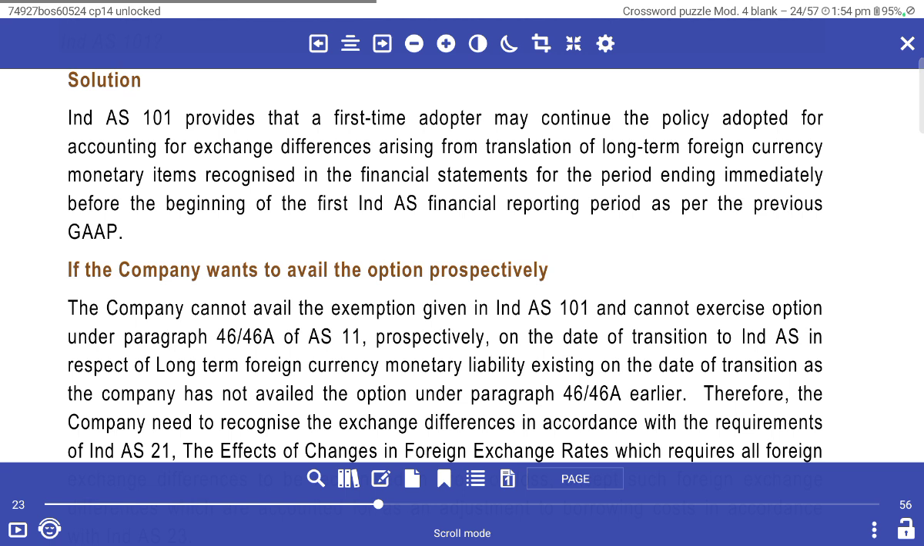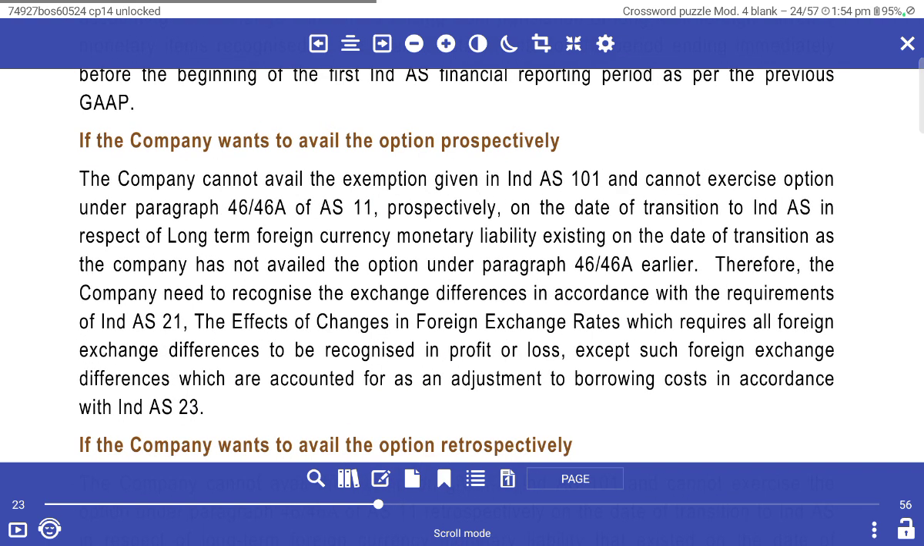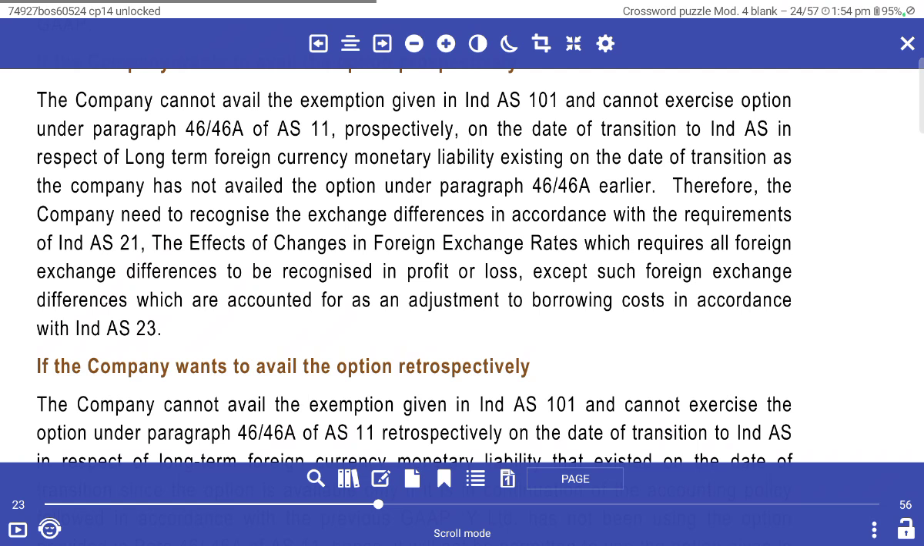Ind AS 101 provides that the first-time adopter may continue the policy adopted for accounting for the exchange difference arising from the translation of long-term foreign currency monetary items recognized in the financial statements for the period ending immediately before the beginning of the first Ind AS financial reporting period as per the previous GAAP. If the company wants to avail the option prospectively, the company cannot avail the exemption given in Ind AS 101 and cannot exercise the option of paragraph 46A of Ind AS 11 prospectively from the date of transition.